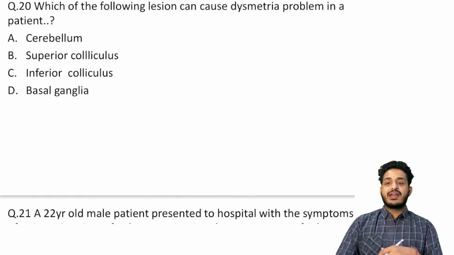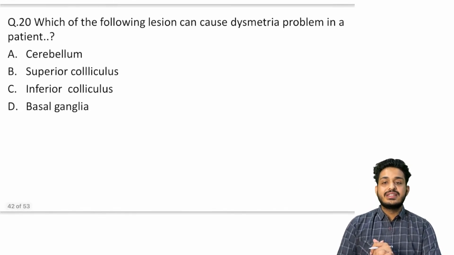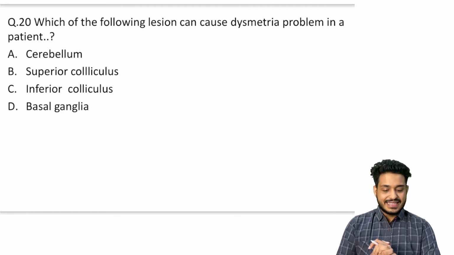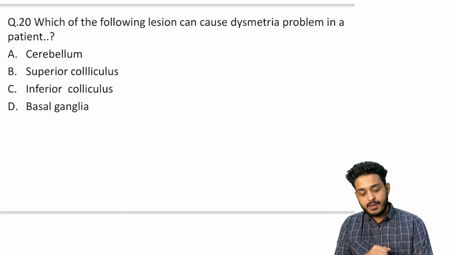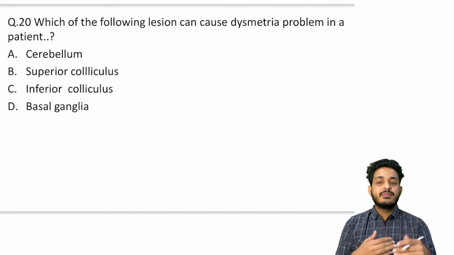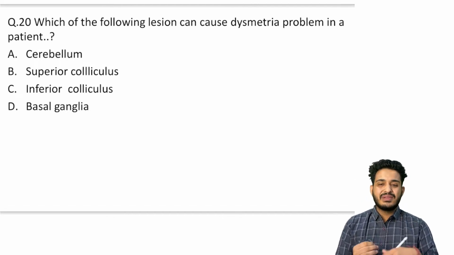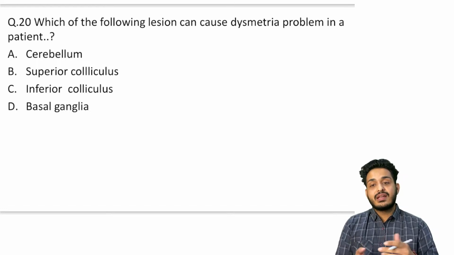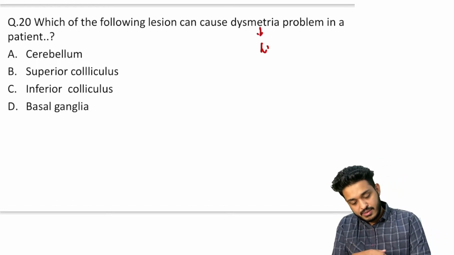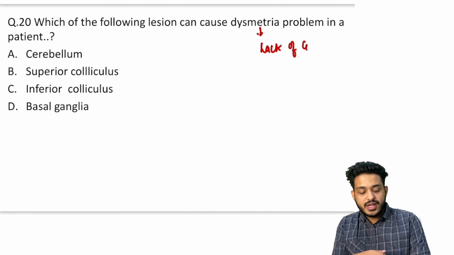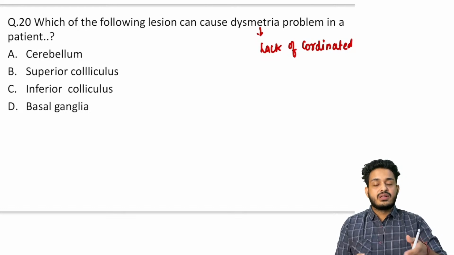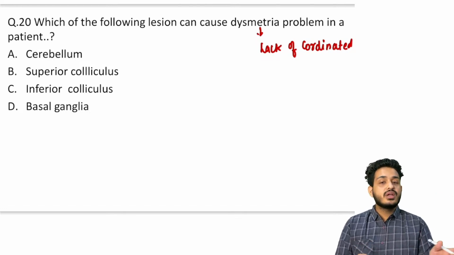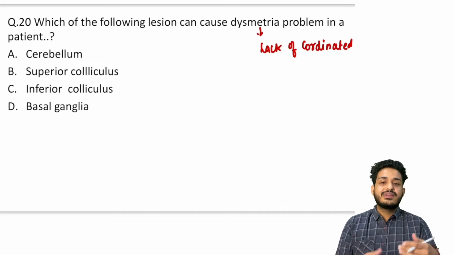Now the next question we are having: which of the following lesions can cause dysmetria in a patient? What is this dysmetria? Dysmetria means there will be some incoordinated movement, or a lack of coordinated movement. Suppose I tell the patient to come and stop here, then he cannot stop here, right? Whatever you tell him to do, he will be overshooting or undershooting. He cannot stop at the particular point.